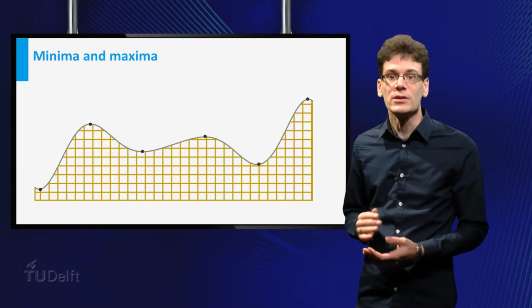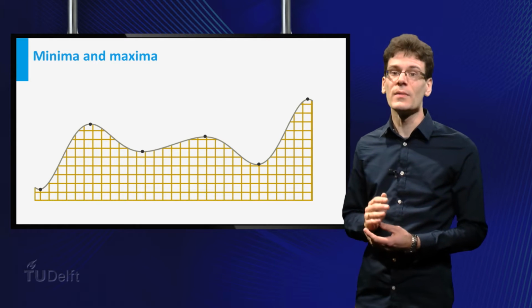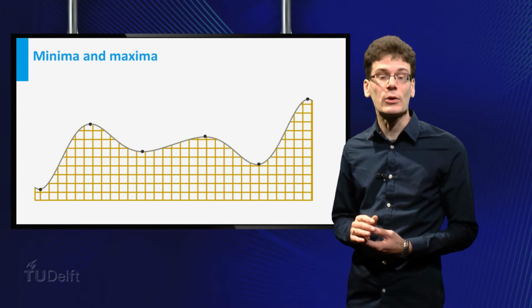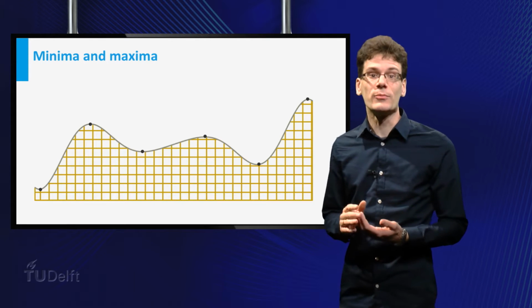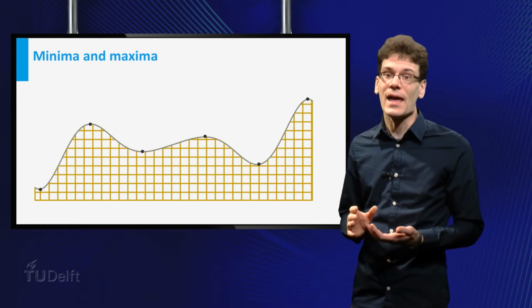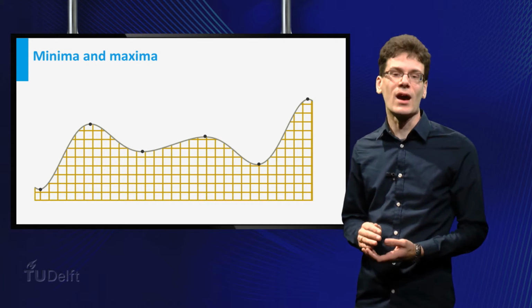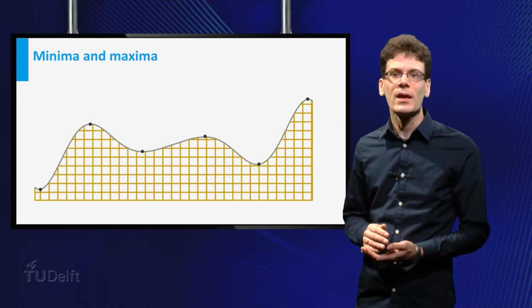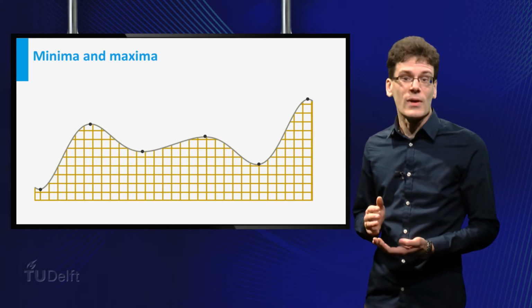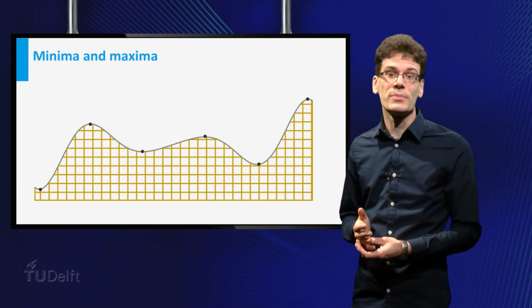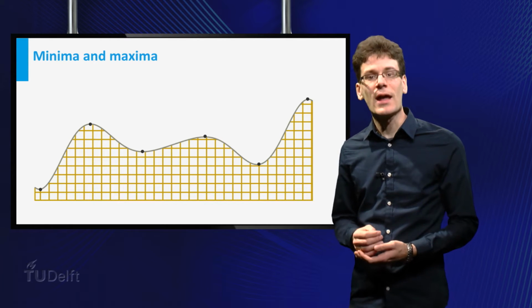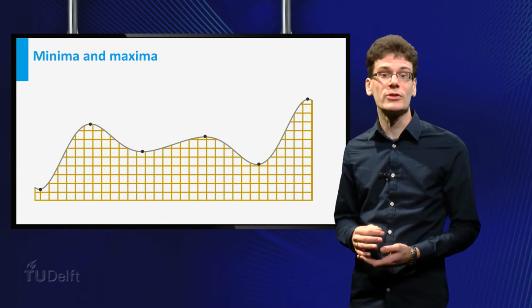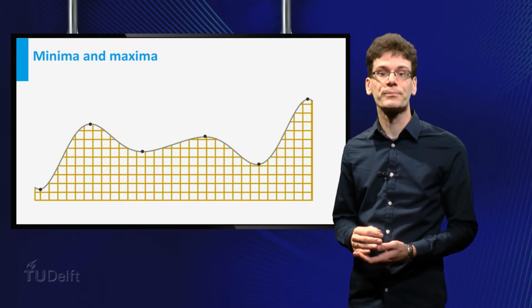A firm wants to know at which output the profit is maximal. Or physics. The stable states of a mechanical system are precisely those for which the energy is locally minimal. Or think again of our roller coaster example. The speed may not be too high due to safety and cannot be too low either, because then the cart may get stuck on the track. So when you are designing a roller coaster, you have to know what the minimal and maximal speed of the cart will be. In this video, you will learn how differentiation can be used to deal with such optimization problems.